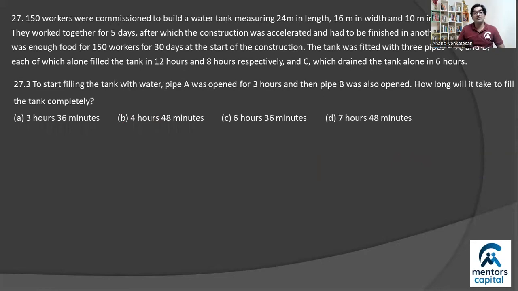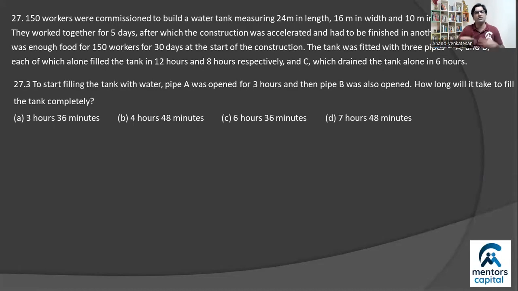Question number 3 from this set asks us about the pipes now, right? So the first 2 dealt with the construction and then the food. The next problem deals with pipes that are used to fill the tank. You know that there are 3 pipes in the tank, but this problem involves only 2, right? So we'll probably solve the problem using just the first 2 pipes.